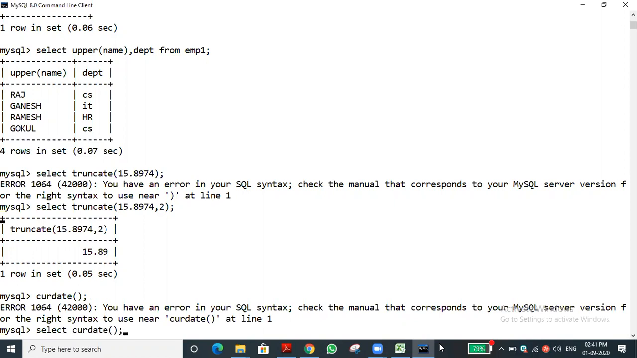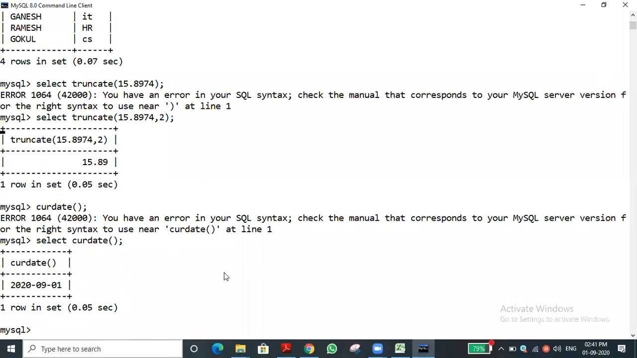Select current date. So you are getting the current date. It will take it from the system only. In this date format it will display, and the current date function works the same way.